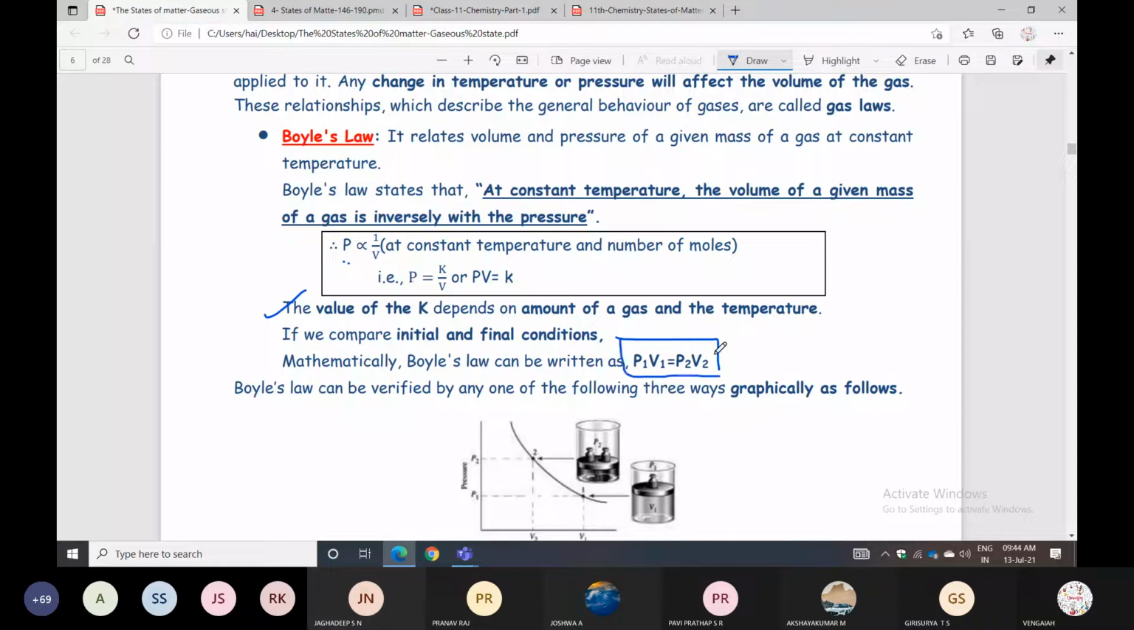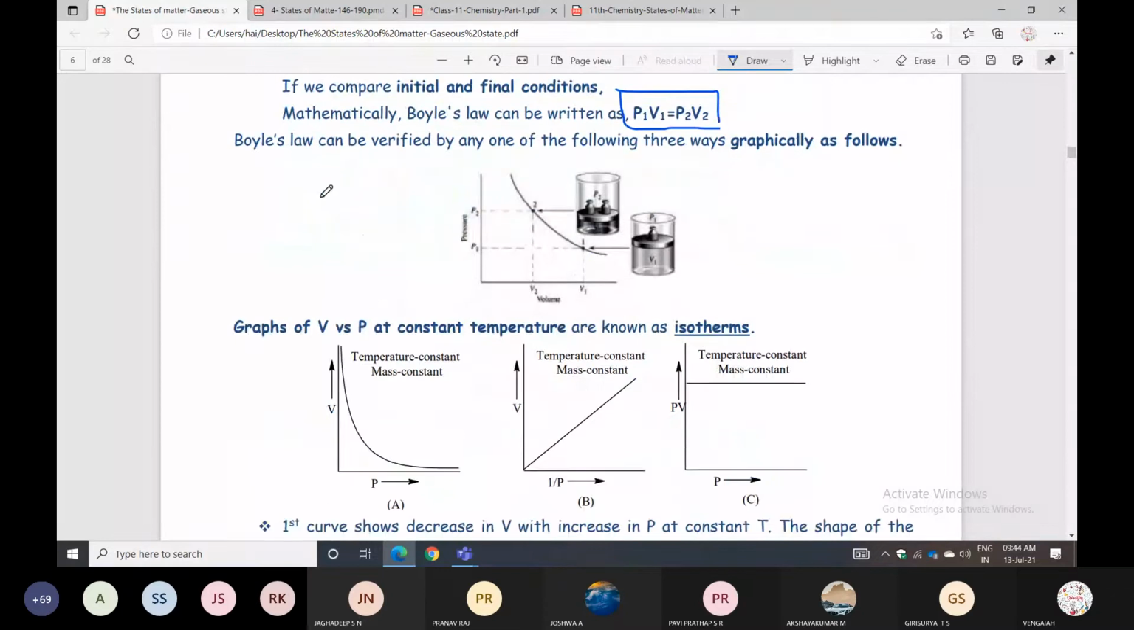Boyle's law can be verified in any one of three ways, graphically as follows. So they have given a graph representation also. When pressure increases, what will happen to volume? When pressure decreases, what will happen? Listen here: when pressure increases, volume decreases. Next condition, when pressure decreases, volume increases. So it becomes a hyperbola type.